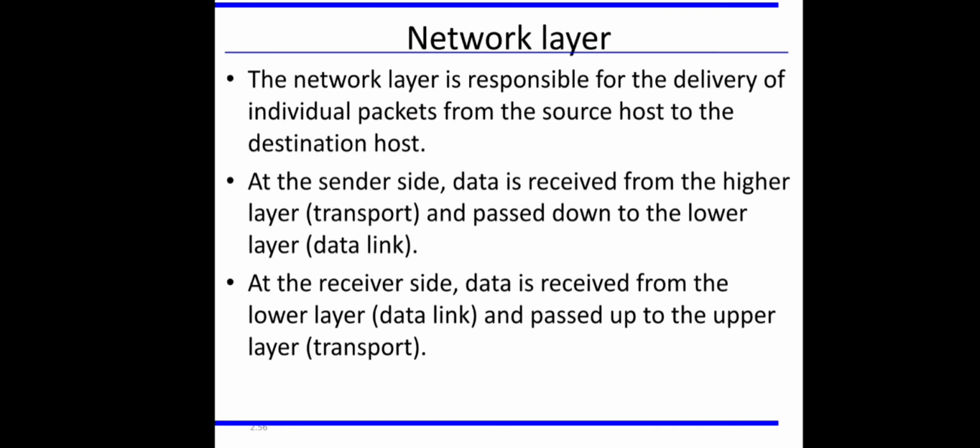See, the user may send a long file or a long message, right? And the network may not be able to handle the entire message as a single unit. So what the transport layer will do is it will cut or divide this entire message into different parts, and individual parts can be handled by the network. There can be some protocols based on which the size of the data unit can be decided. Based on that, the user's message will be divided into a set of data units, and each unit will be forwarded independently.